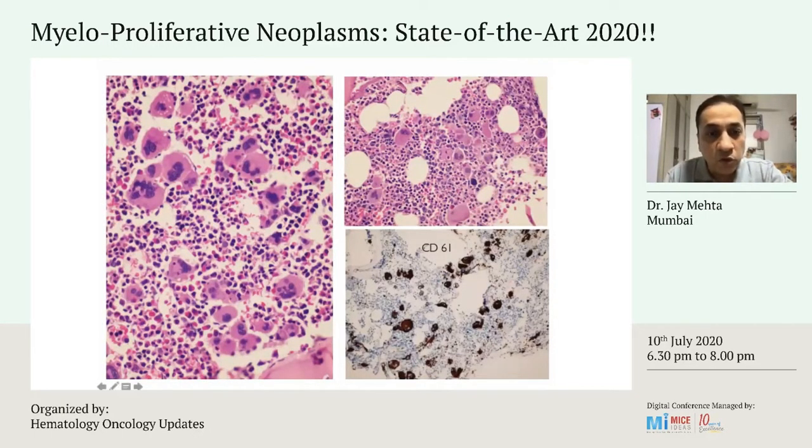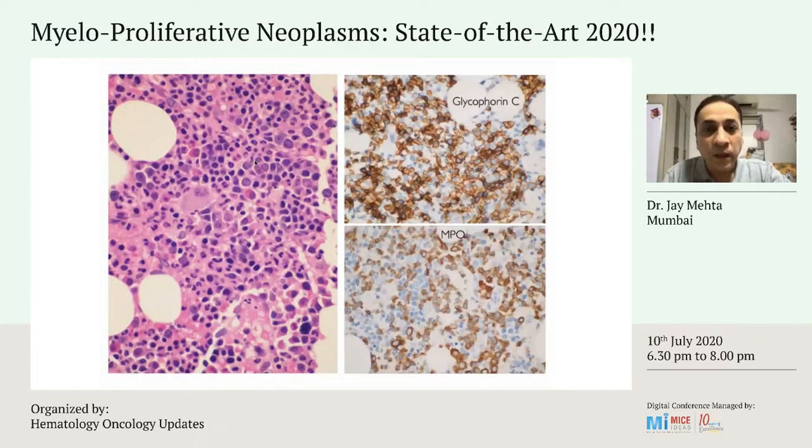So I'm going to show you this picture here. You can see these megakaryocytes. They're all of various sizes, ranging from something which is really small, medium here, is large, and there's something which is a giant form here. And you can see there are abnormal nuclear lobations in all of them. This is the CD61 immunostain that we use for megakaryocytes, and you can see that it's also showing you the pleomorphous nature. And you see this in PV,